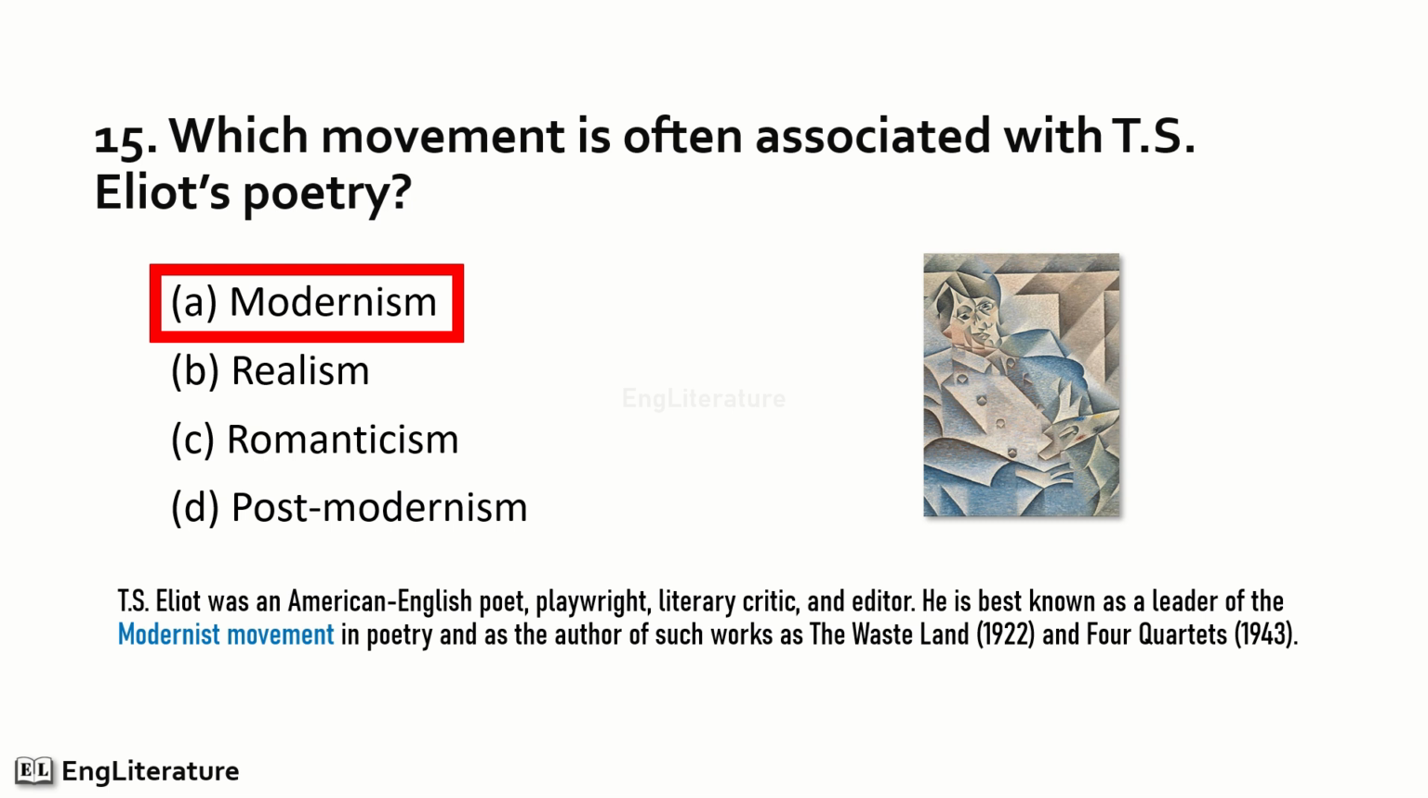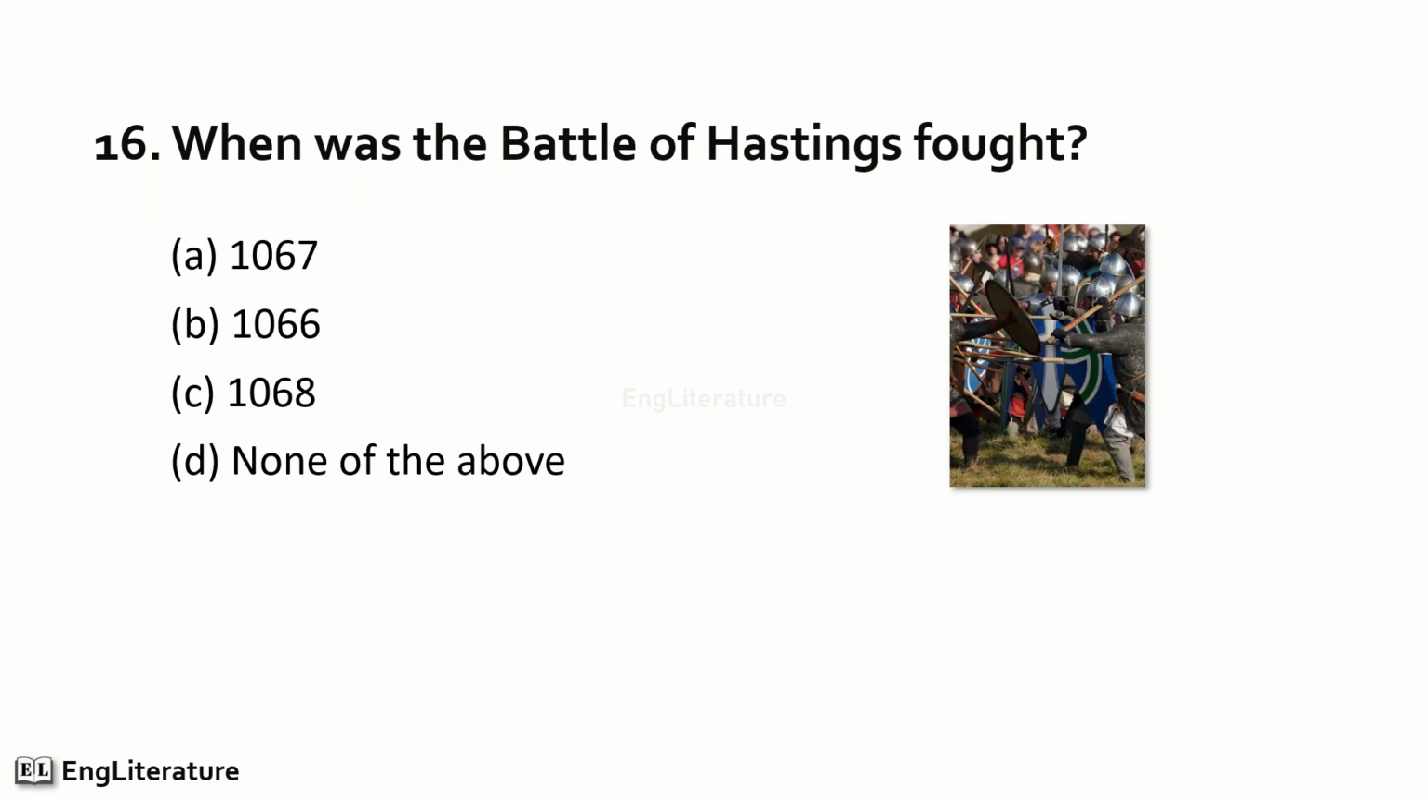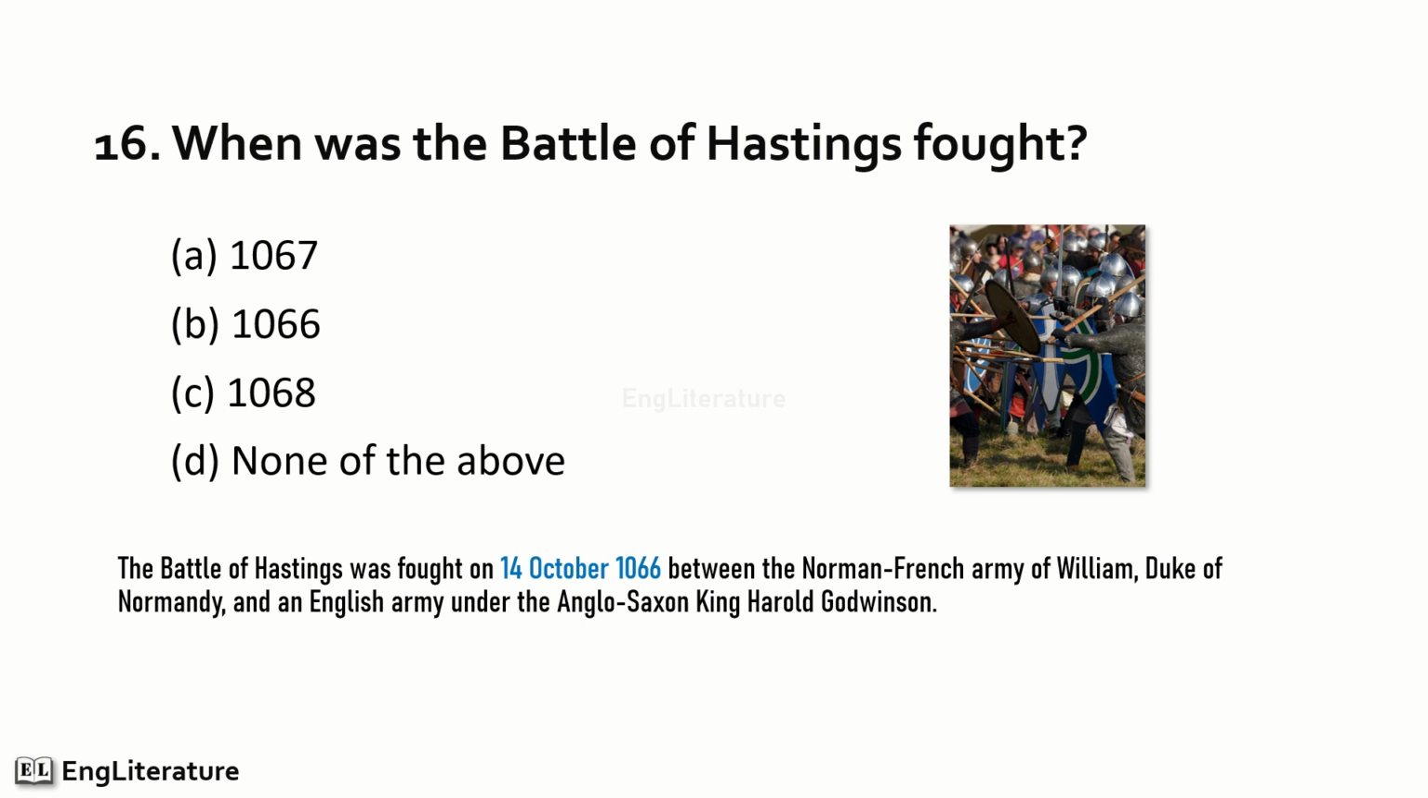When was the Battle of Hastings fought? The Battle of Hastings was fought on 14th October 1066 between the Norman-French army of William, the Duke of Normandy, and the English army under the Anglo-Saxon king Harold Godwinson. Hence, the right option is number B. The Battle of Hastings was fought in the year 1066.